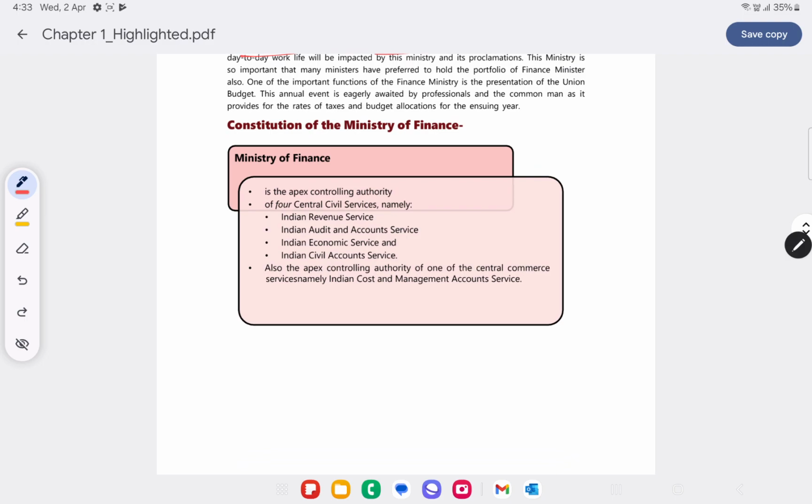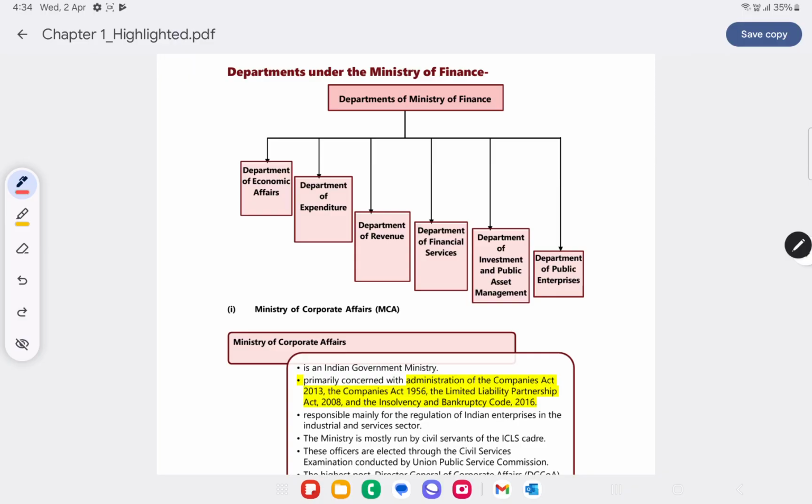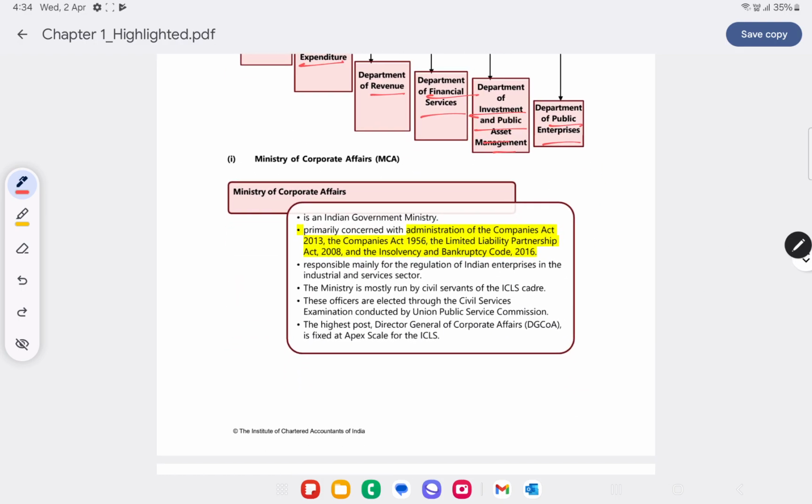So Ministry of Finance generally consists of 4 central civil services: Indian Revenue Service, IRS, Indian Accounts and Audit Service, IAAS, Indian Economic Service, IES, and Indian Civil Account Service, ICAS. So it consists of these following 4 civil services. So we have the following departments in the Ministry of Finance. We have totally 6 departments. One is Department of Economic Affairs, Department of Expenditure, Department of Revenue, Financial Services, Investment and Public Asset Management, and Public Enterprises.